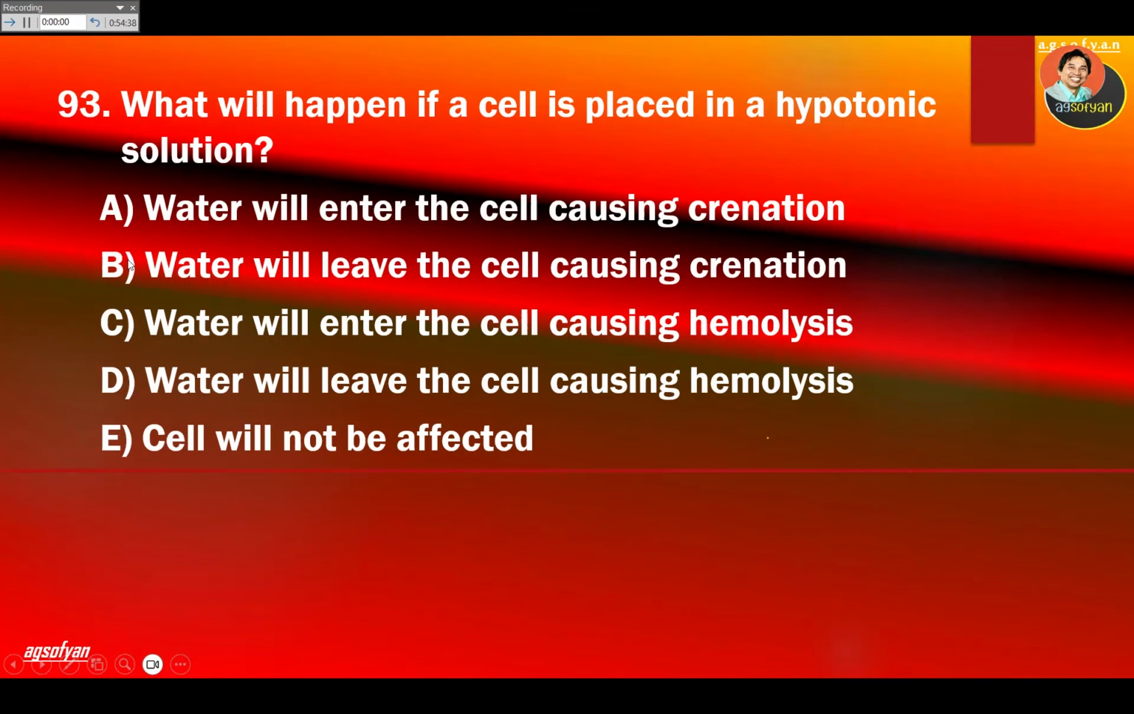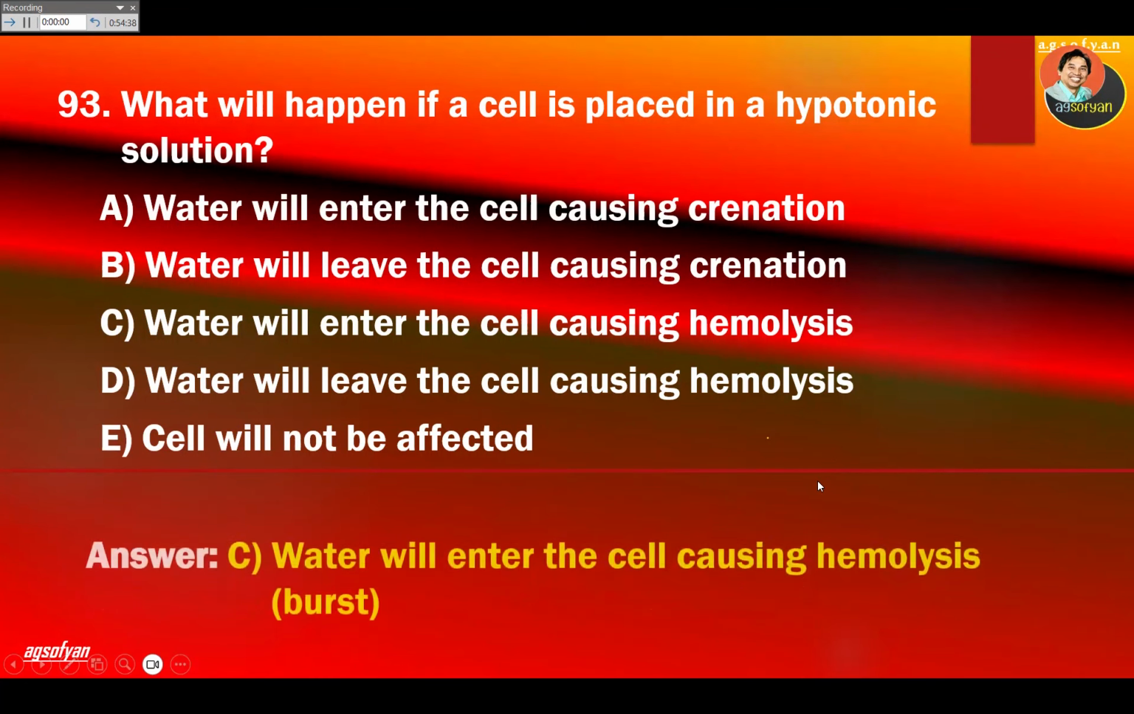Look for that one. Water will enter the cell causing crenation. Water entering the cell is correct, but crenation is incorrect because crenation means shrink. When water enters the cell, it becomes bigger, not shrinking. So A is incorrect. Water will leave is incorrect. Water will enter the cell causing hemolysis. That's correct. Hemolysis is when the cell bursts, explodes because of too much water. It gets bigger, bigger, bigger, and then explodes. So C will be the answer.